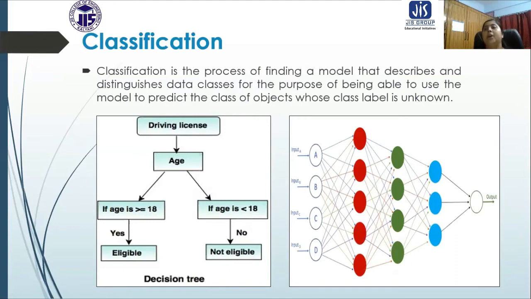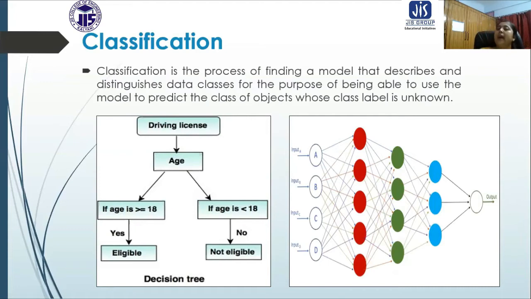Basically, on the basis of the present data, we make some classes. And depending on the classes already made, we predict how unknown data are going to behave.